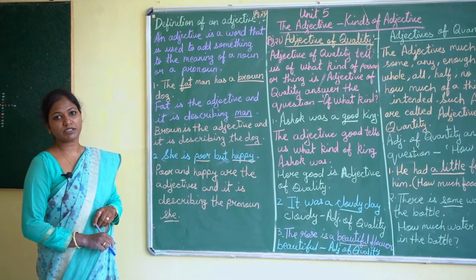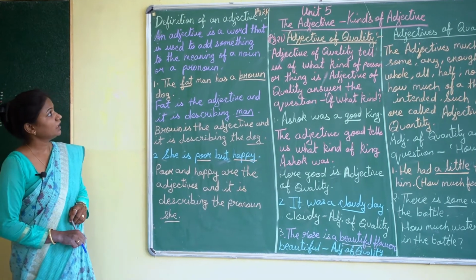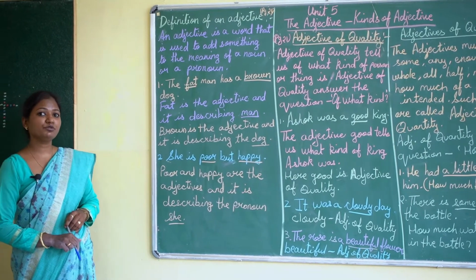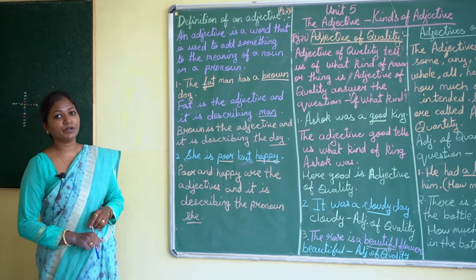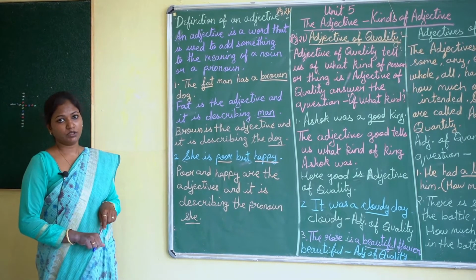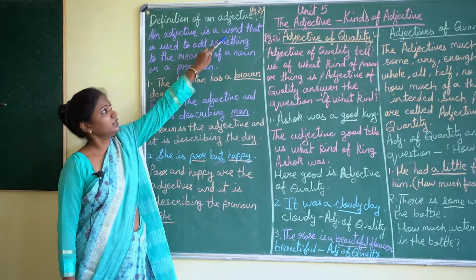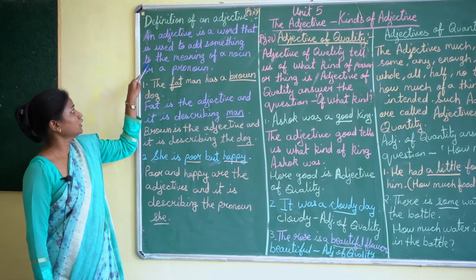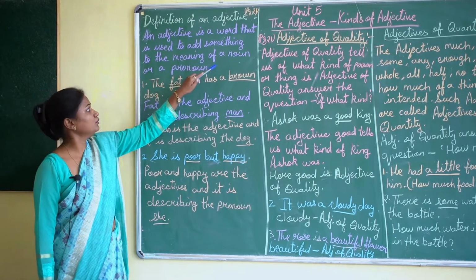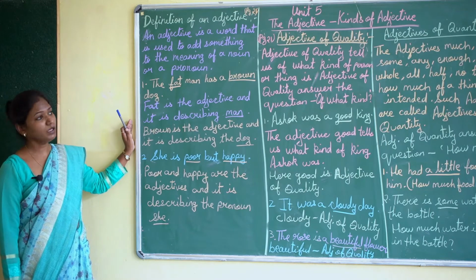As you know, what is adjective? It is a describing word. An adjective is a word that is used to add something to the meaning of a noun or a pronoun. It is a describing word.